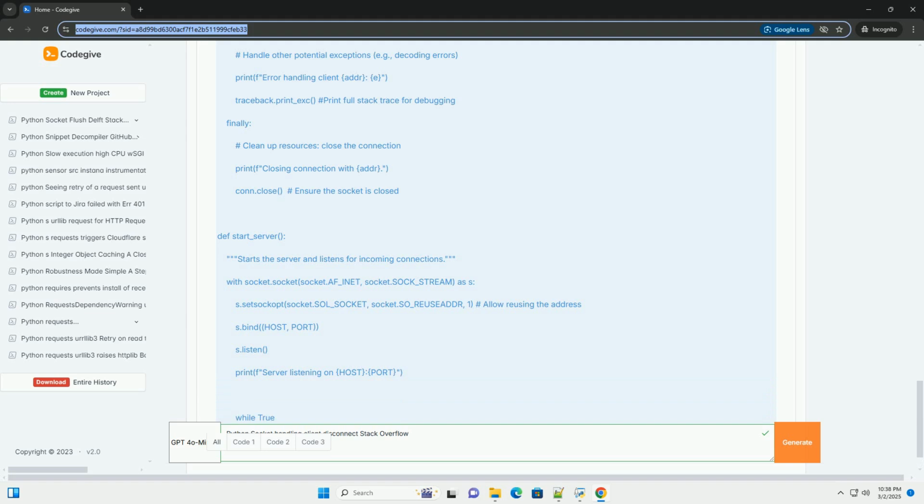6. Stack Overflow and common questions. Here are some common questions related to Python socket disconnects you'll find on Stack Overflow, and how they relate to the concepts discussed above. Python socket recv blocking forever after client disconnect. This relates to the blocking nature of recv, and the need to check for an empty string return. Solution: the code examples above directly address this by checking if not data after the recv call.